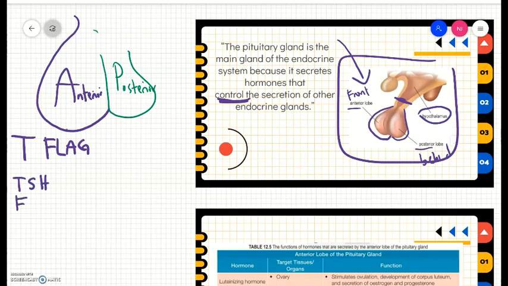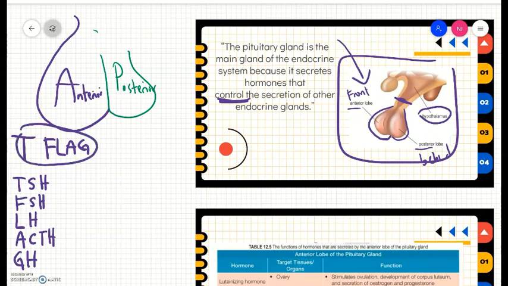F stands for FSH, follicle stimulating hormone. L stands for LH, luteinizing hormone. A stands for ACTH, adrenocorticotropic hormone. And G stands for growth hormone. So that is the anterior lobe of the pituitary gland.